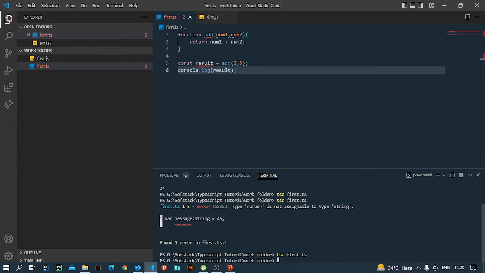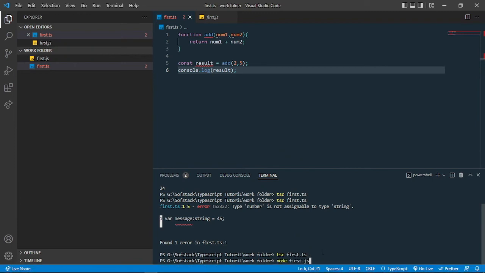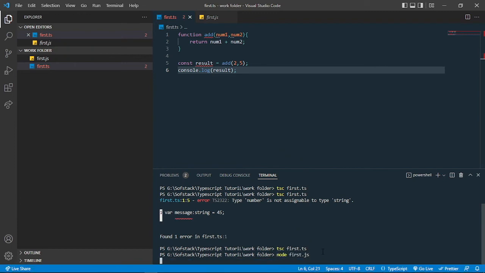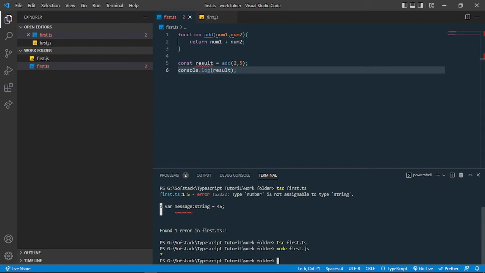Now if I run the JavaScript file, you can see that console log is logging out the 7, because I've passed the 2 and 5, which is returned after the addition. So no problem is there, right?